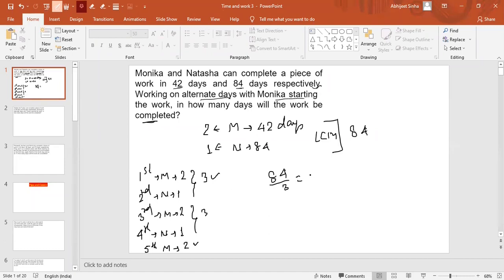As you know, what we will get here is 28. This is completely divisible, so we got 28. Now the total time will be 28 into 2. We are multiplying with 2 only because this 3 is not the per day efficiency. This efficiency is for 2 days. So we are multiplying with 2 and the answer will be 56.